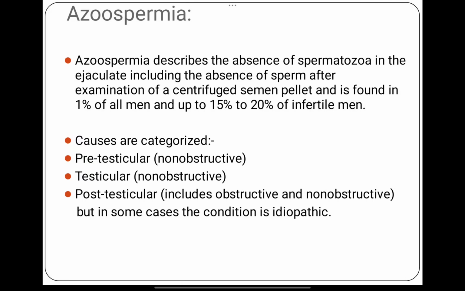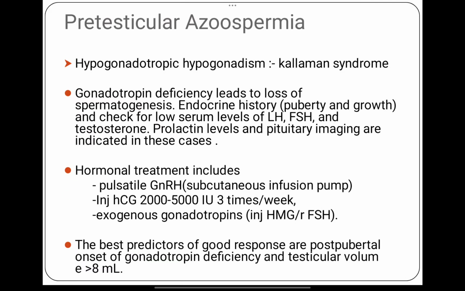Coming to azoospermia, it describes the absence of spermatozoa in the ejaculate. So if there are no sperms in the ejaculate, even after examination of a centrifuged semen pellet, and it is found in 1% of all men and up to 15 to 20% of infertile men. So there are no sperms but the semen is there. It is seen in around 1% of all men. The causes can be pretesticular, testicular, or post-testicular. The post-testicular cause can be obstructive and non-obstructive, but in some cases this condition can be idiopathic also.